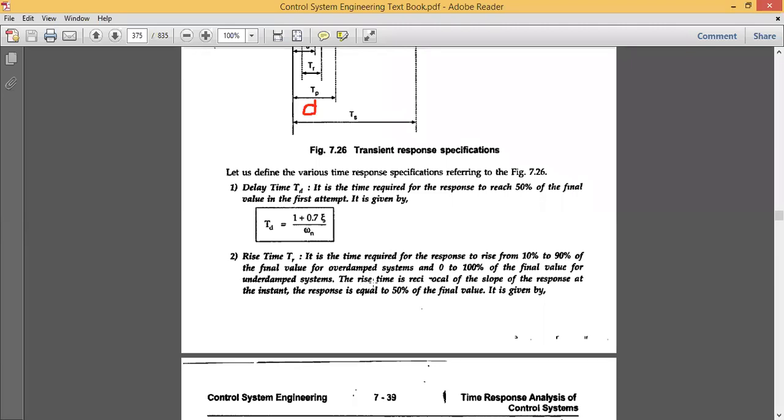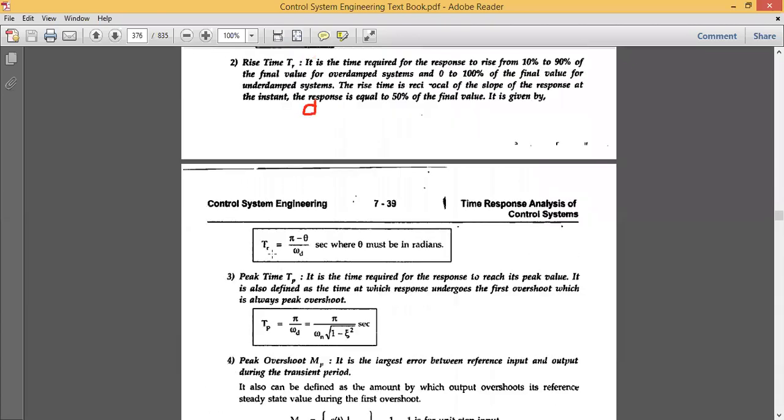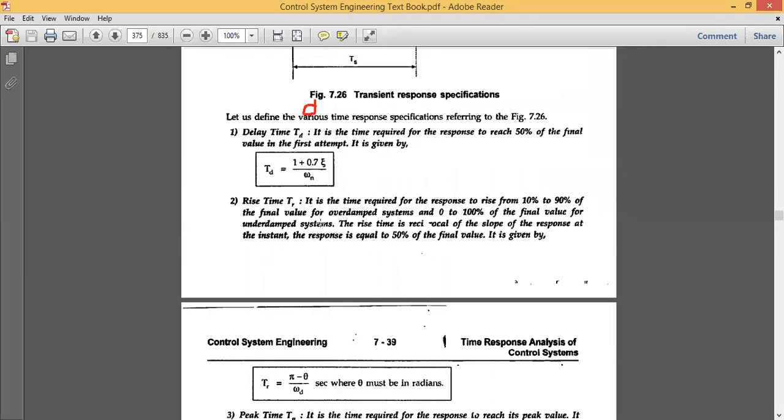Okay, and the rise time is nothing but the reciprocal of the slope of the response at that particular instant, where the response is equal to 50% of the final value, and it is given by the formula TR is equal to pi minus theta divided by omega d. Then the third definition is TP.